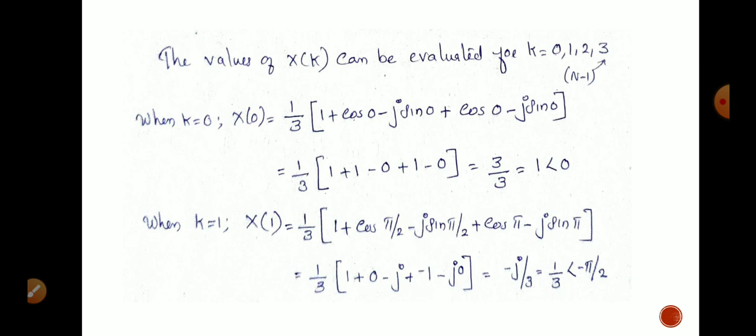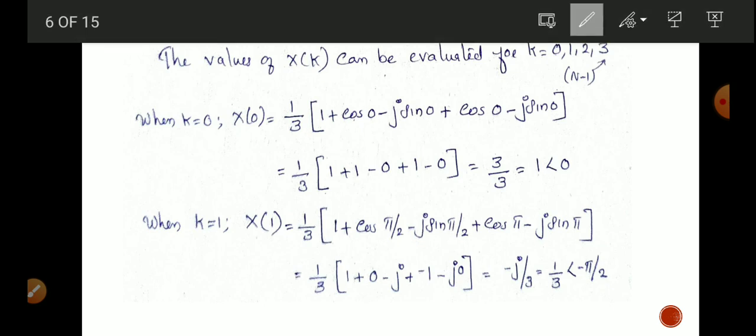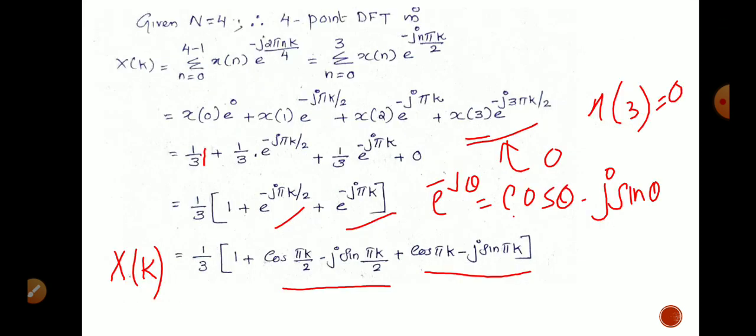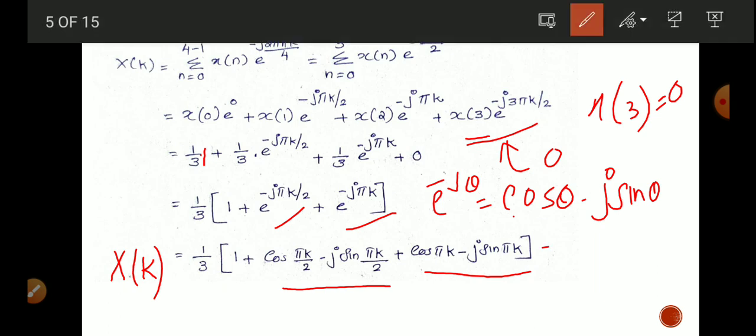At k equal to 0, x of 0 equals 1 by 3 into 1 plus cos 0. Here we are substituting k equal to 0 in equation number 1.